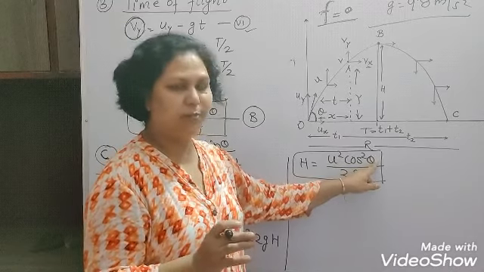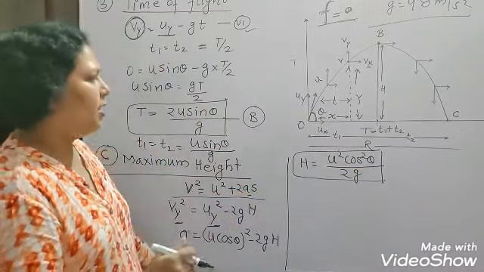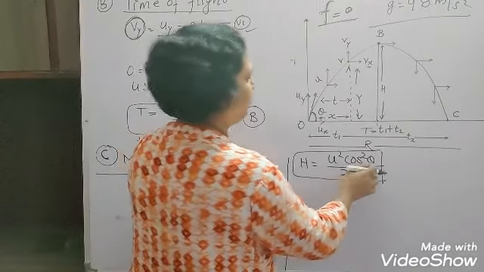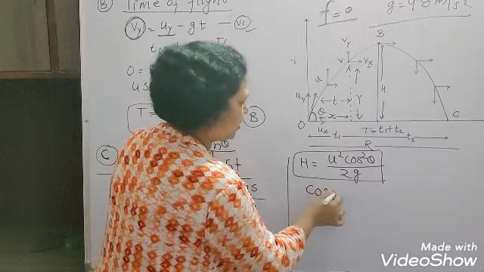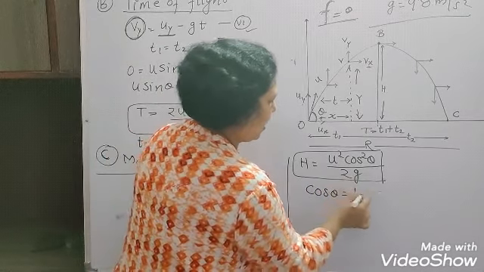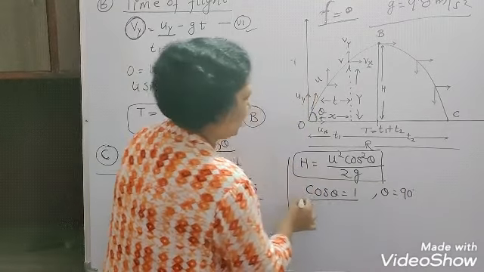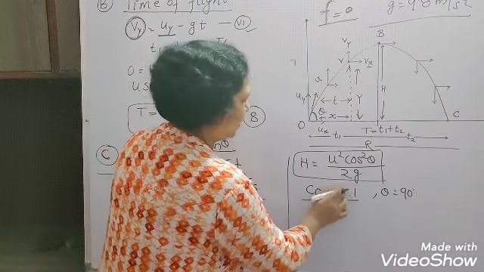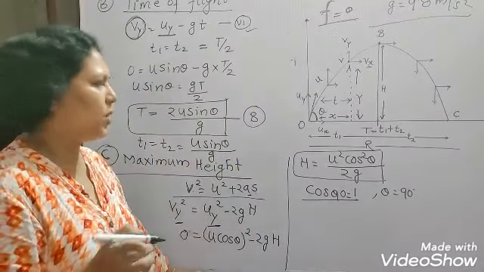So what should be the projection angle so that the object attains the maximum height? In that situation cos theta should be maximum, and that happens at theta equal to 90 degrees, where the value of cos theta is 1.